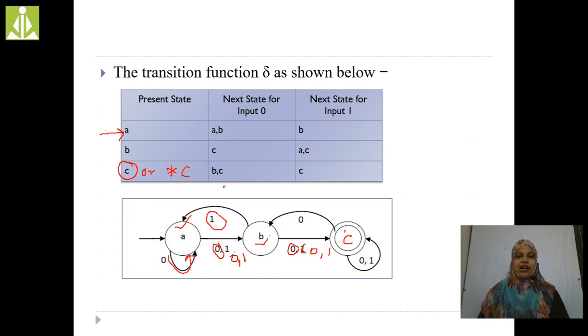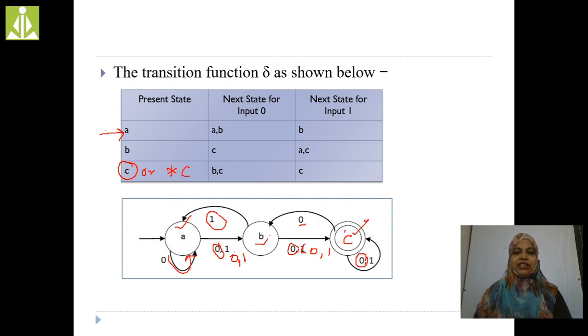Now C. C is the output state, so I am putting here a double circle. C on 0 is B, and C on 0 is also C. See here, this is the self loop. C on 0, we again reach the C state only.